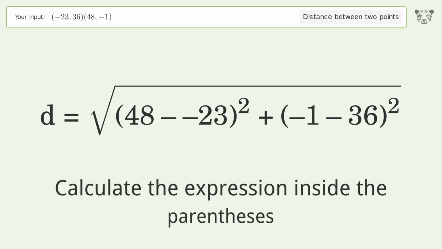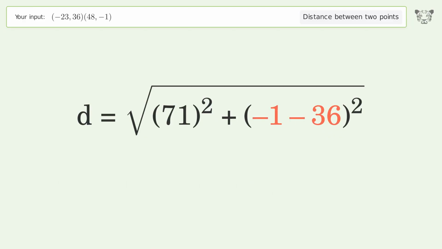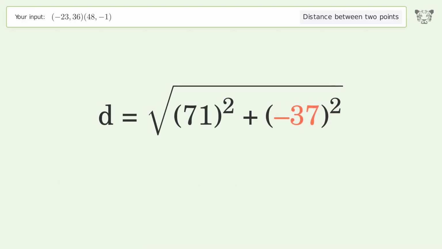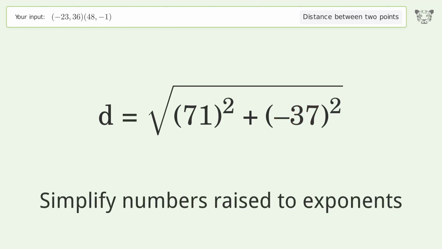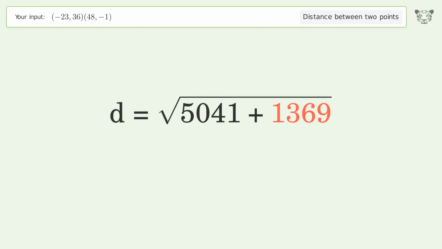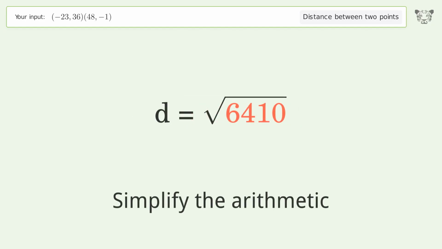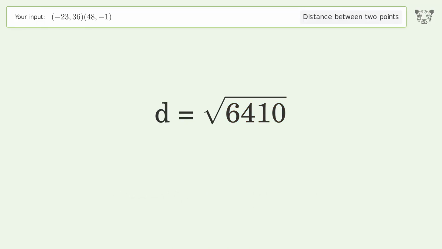Calculate the expression inside the parentheses. Simplify numbers raised to exponents. Simplify the arithmetic. And so the distance between the 2 points is the square root of 6,410, or 80.062.